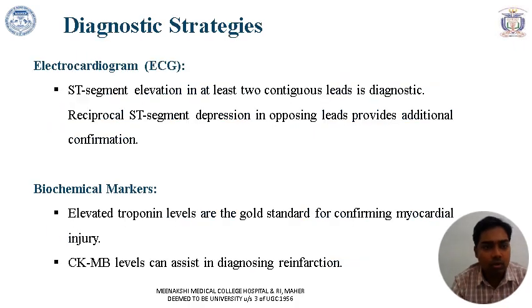The ECG will show classical ST segment elevation in at least two contiguous leads, which is the diagnostic criteria. There can also be reciprocal ST depression in opposing leads, providing additional confirmation. Biomarkers which you do commonly in acute coronary syndrome are elevated troponin levels, which are basically not needed to confirm STEMI when you have ECG criteria fulfilling the diagnosis. But it's helpful in other conditions where you don't have ST elevation in ECG to confirm the diagnosis of acute coronary syndrome. CPK-MB levels can also assist in diagnosis.